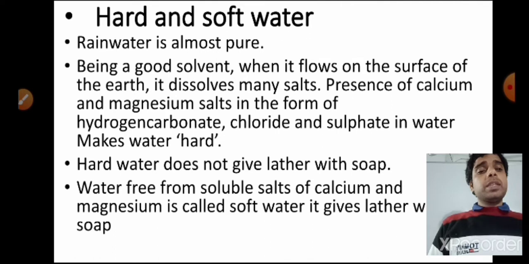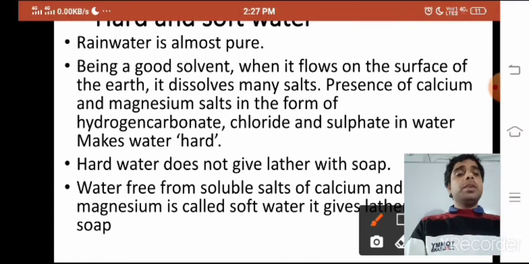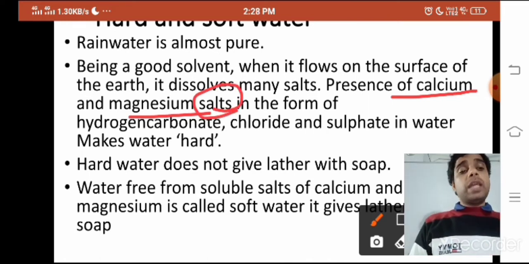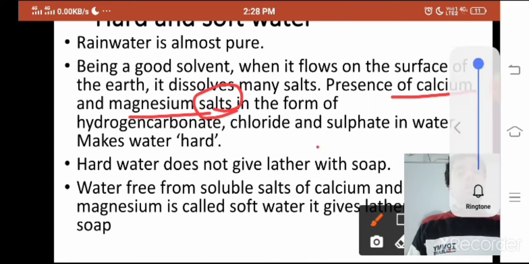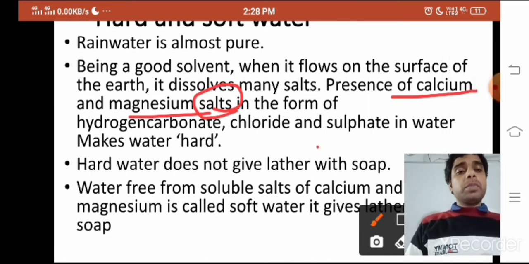First of all, you can see calcium and magnesium written here, the calcium and magnesium salt. It is essential that the water has calcium and magnesium present, but its salt would also be there. But what type of salt, what would be the anionic part, that is essential. So hydrogen carbonate, meaning bicarbonate, and chloride and sulfate. If you find this bicarbonate, chloride and sulfate along with the calcium and magnesium salt, that can be called hard water.